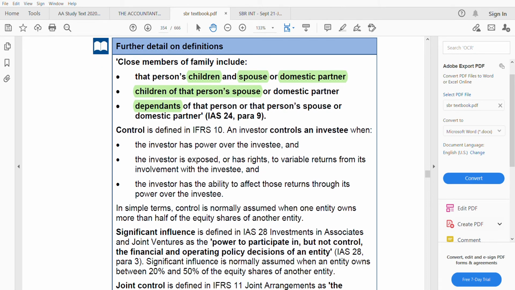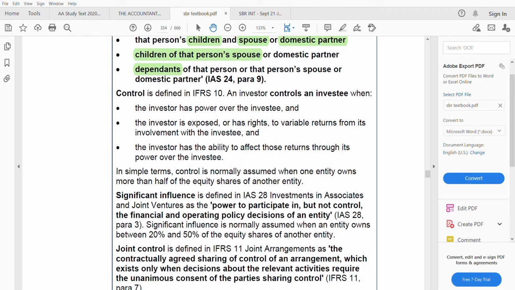Control. This is very important because everywhere, if you have seen in the related party, the words control, significant influence, joint control, these three things are always repeated. Control, significant influence, joint control. So you need to know the definition of the three. In IFRS 10, the full IFRS 10 is on control. But here we can briefly go over the three main things in order to say whether they have control or not. You need the help of IFRS 10 to define control.